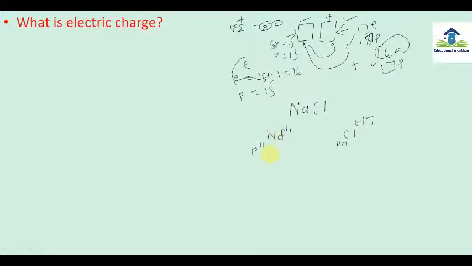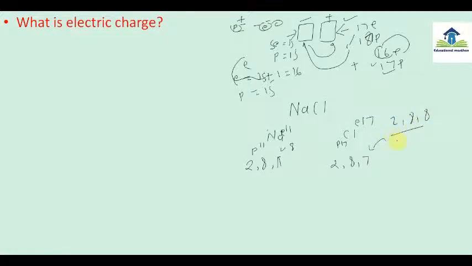If we see the electronic configuration of sodium, what will it be? 2, 8, 1. Here the outer shell should be 8, but it is 1, which means one electron is extra in the sodium atom. And in chlorine the configuration is 2, 8, 7, so one electron is lacking. If chlorine can get one electron, then it becomes stable.